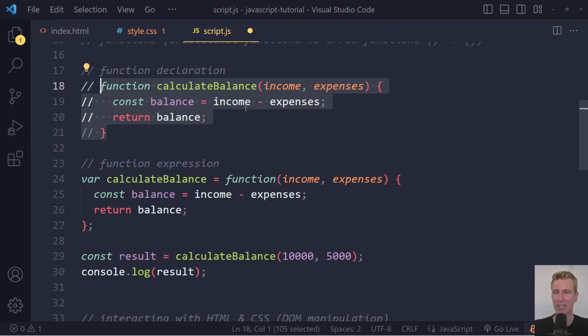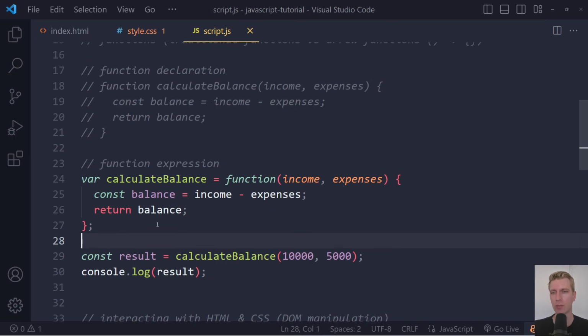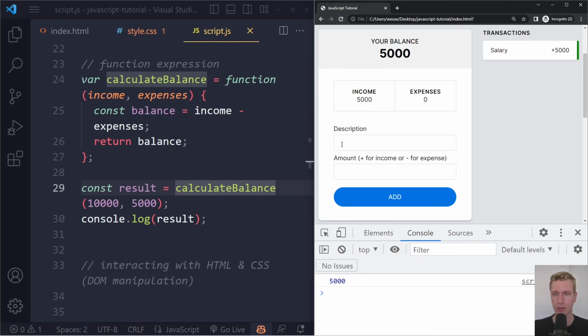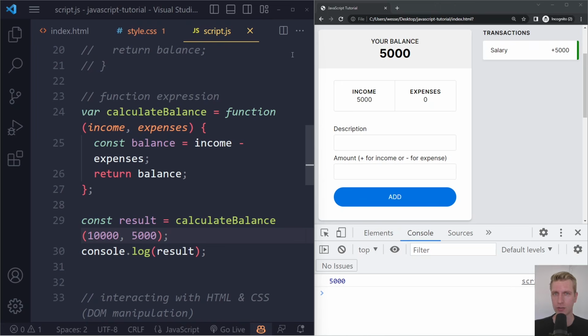Because of that, it still has a name essentially. The browser can still derive a name from it. We're assigning it to calculate balance, and then we can still use that here, right? So if I try using this here, if I refresh here, we still get a result here, right? Which is actually the correct result, right? It's just a different syntax, right?